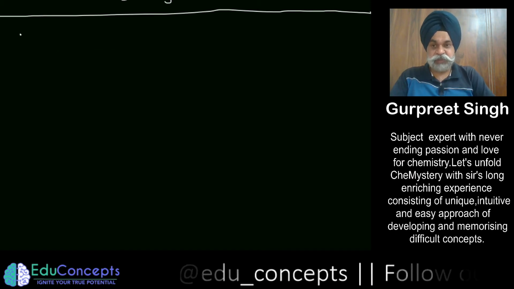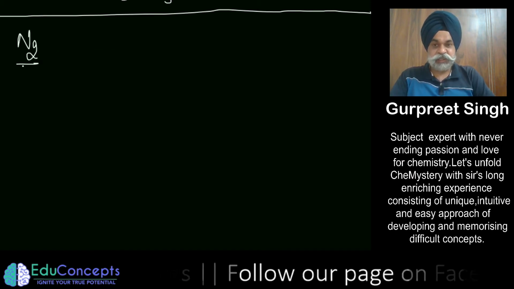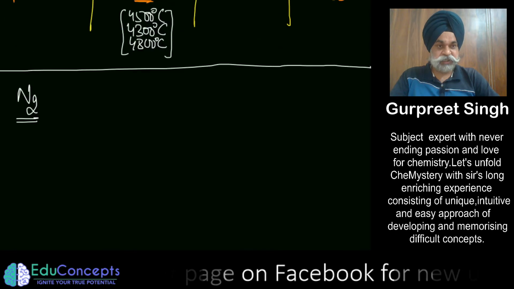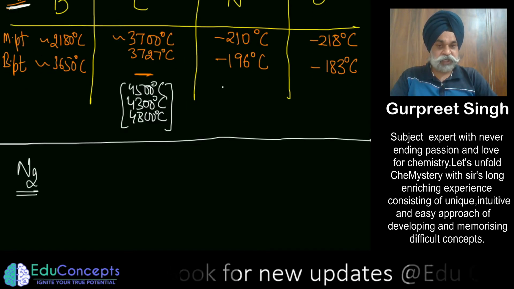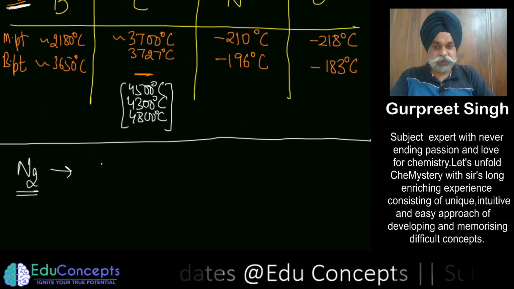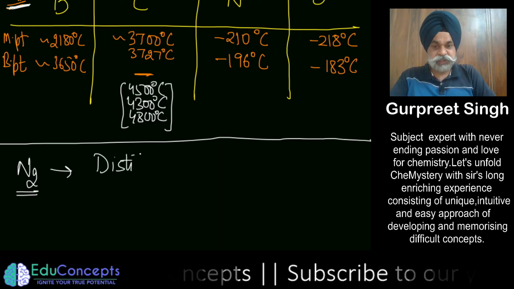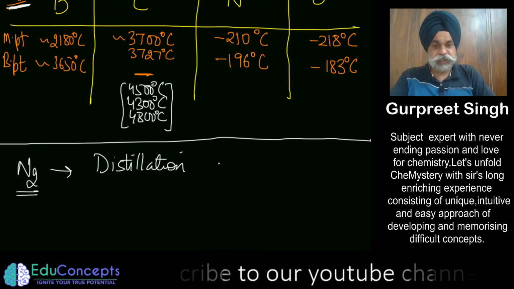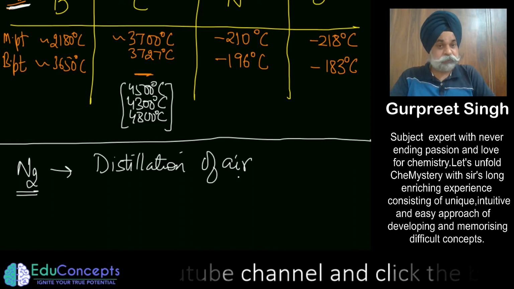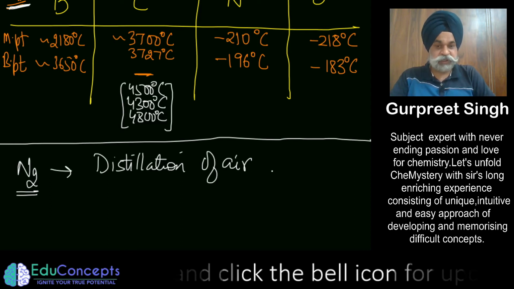Now, the other part we should know about nitrogen is that, as I said, it is inert and has a low melting and boiling point. Commercially, distillation of air is the best way to produce nitrogen.